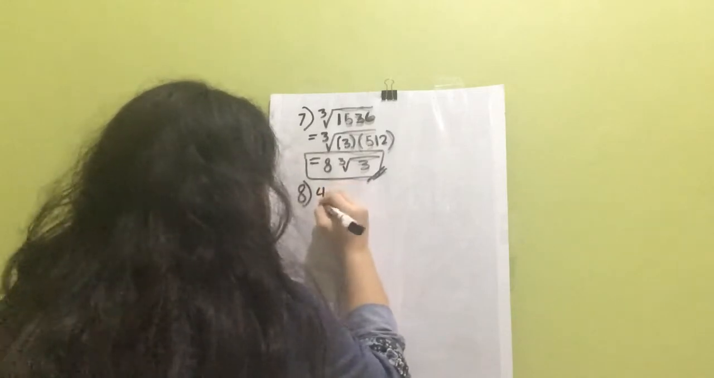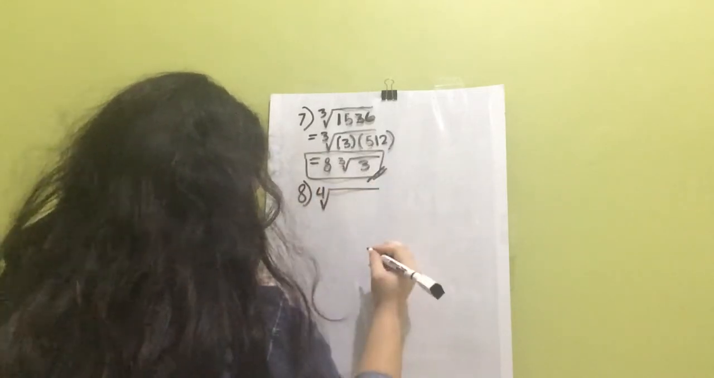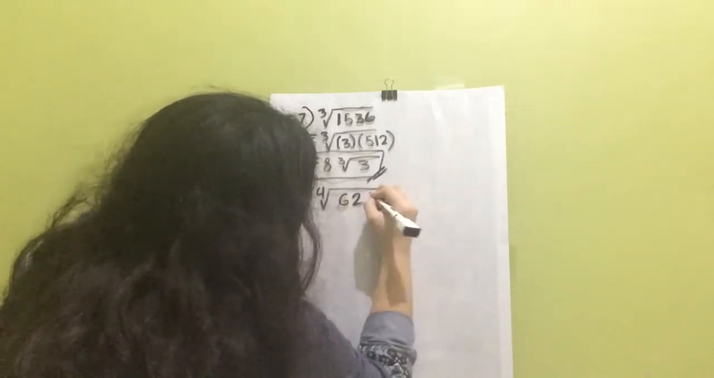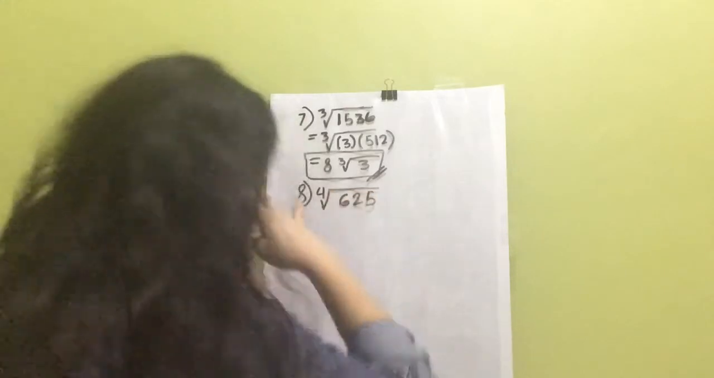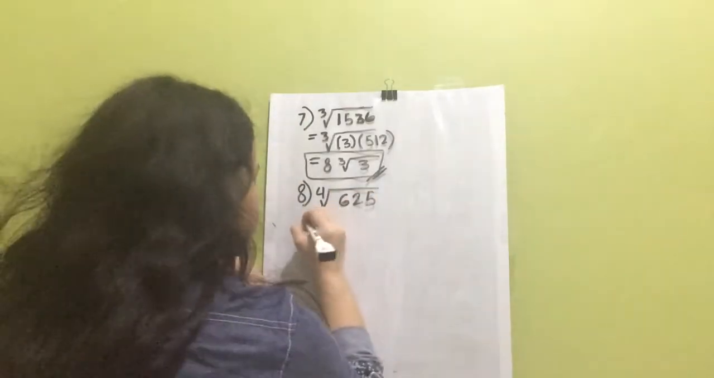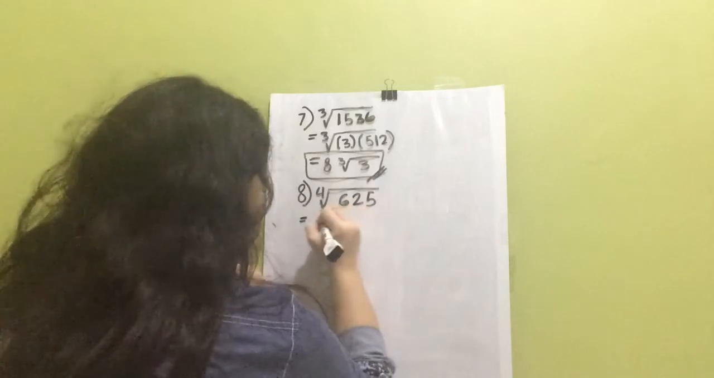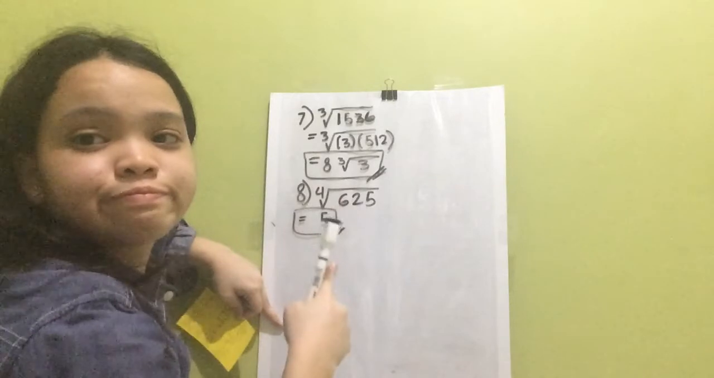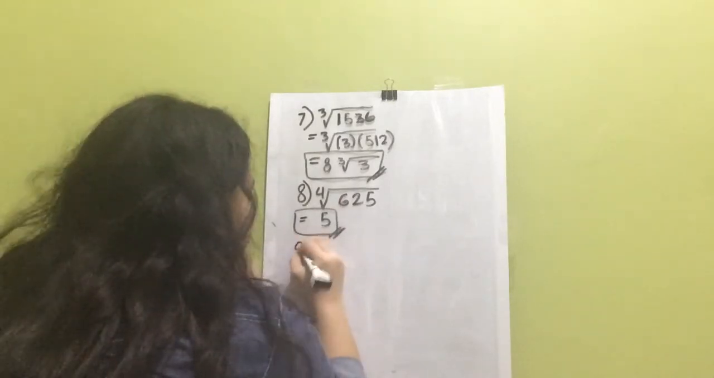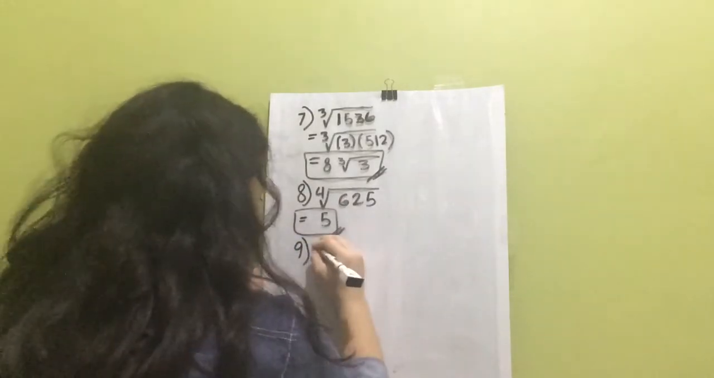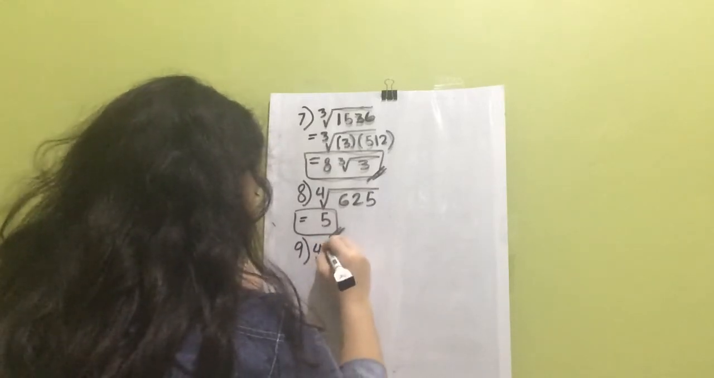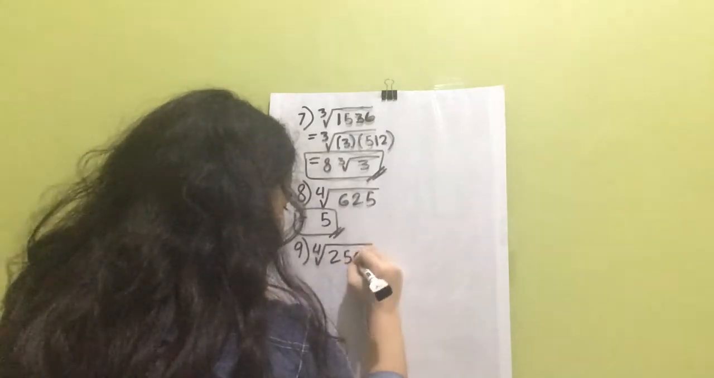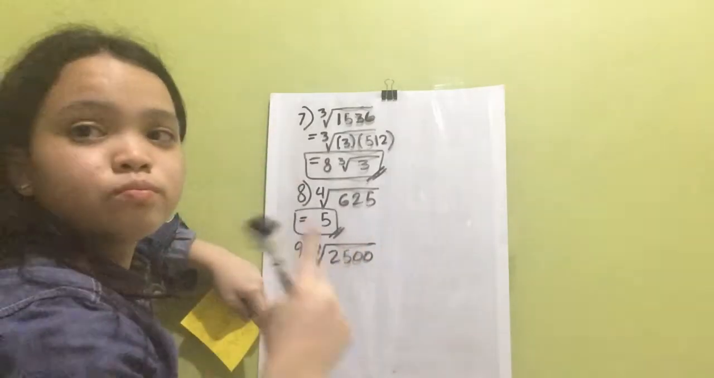Number 8. Fourth root of 625. 625 is a perfect fourth power, so you can simplify it directly without doing the longer process. So that will give you the answer of 5, since 5 times 5 times 5 times 5 is equals to 625. Number 9. Fourth root of 2500.